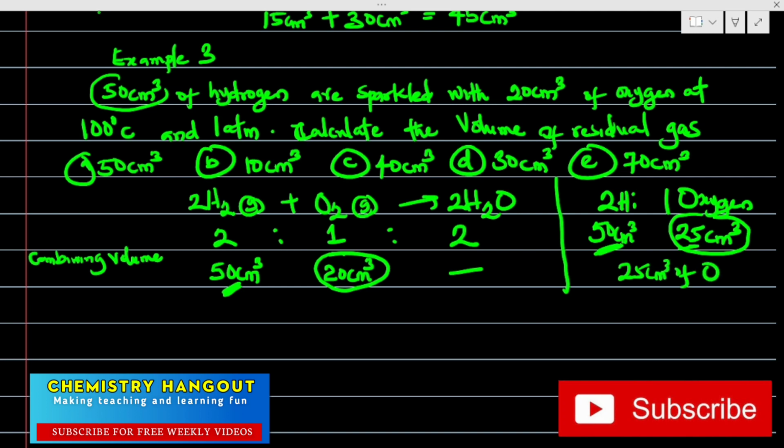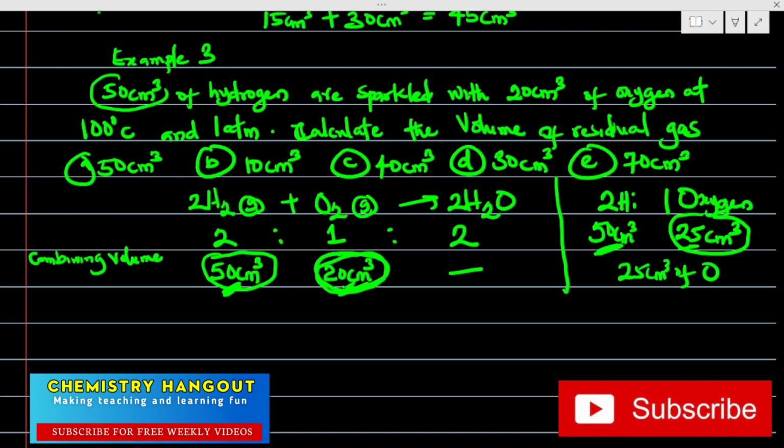Of oxygen. But the oxygen they gave us in the question is 20, which means we cannot use 50 of this because 50 of this is going to give us 25 of this. And here is not up to 25, which means that we are going to use this 20 because that is the available volume.